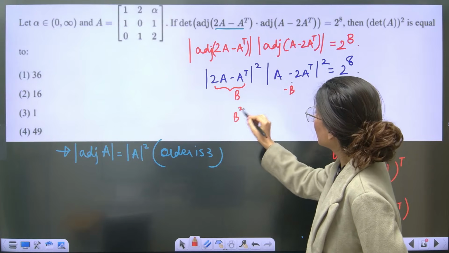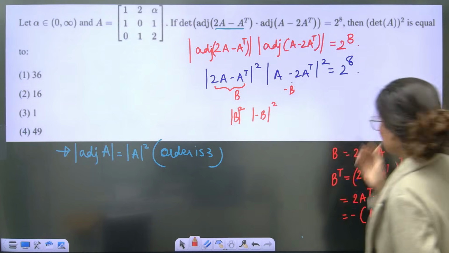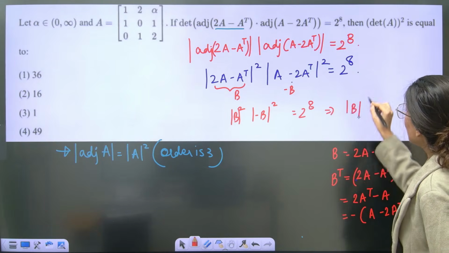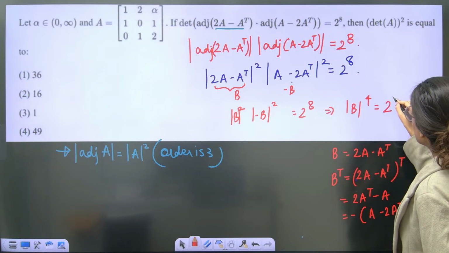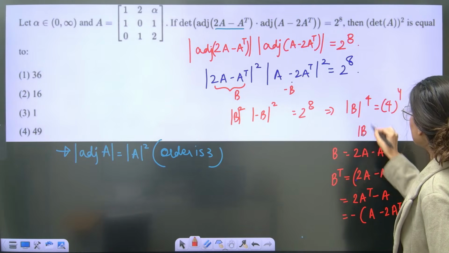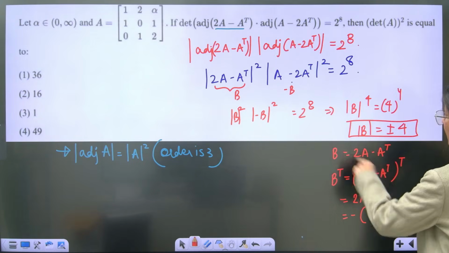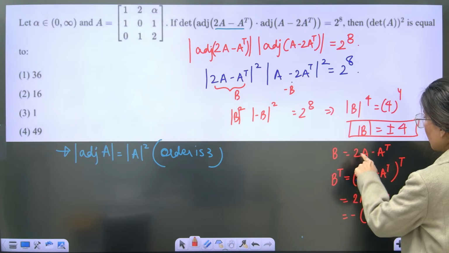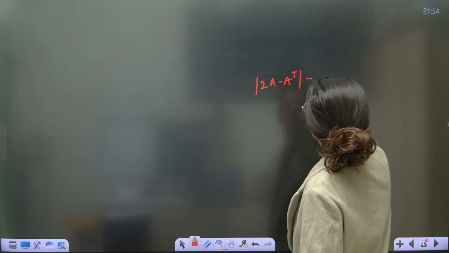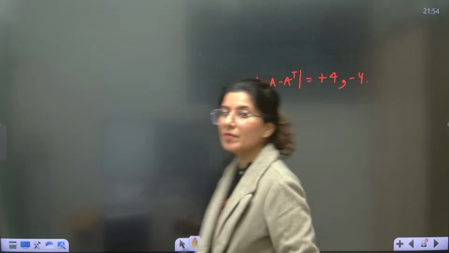So determinant B square, correct? And this is determinant minus B square. This is equal to 2 power 8. Clearly the minus goes away, so I can write determinant B power 4 is equal to 2 power 8, basically 4 power 4. So determinant B is going to become plus minus 4. Determinant of B is plus minus 4. That means determinant of 2A minus A transpose is either plus 4 or minus 4. So what I'm going to do is form this determinant 2A minus A transpose.